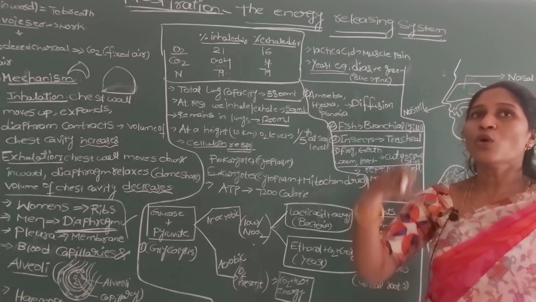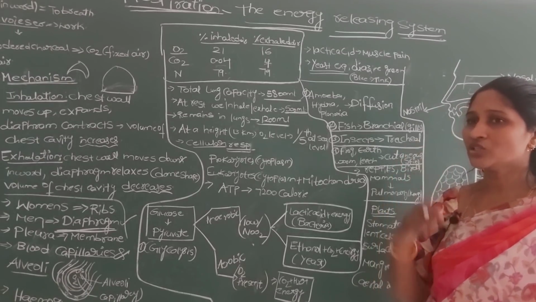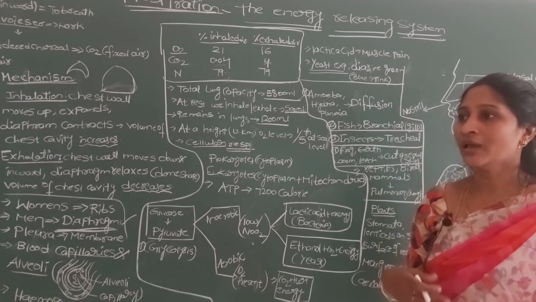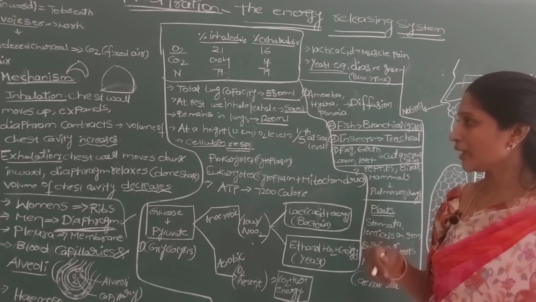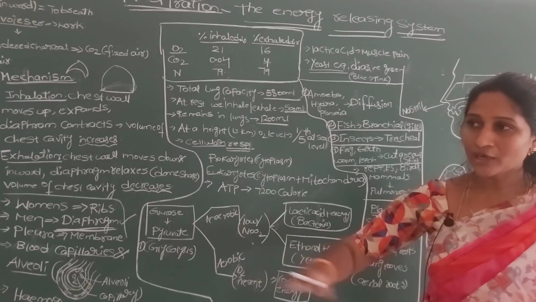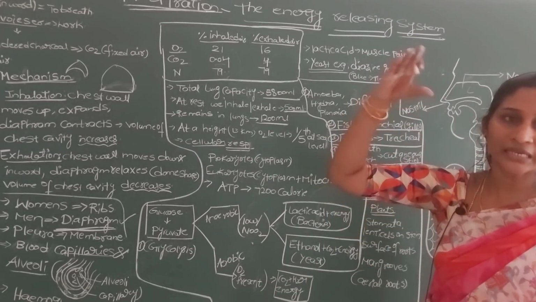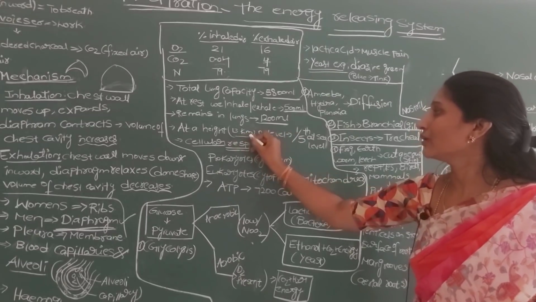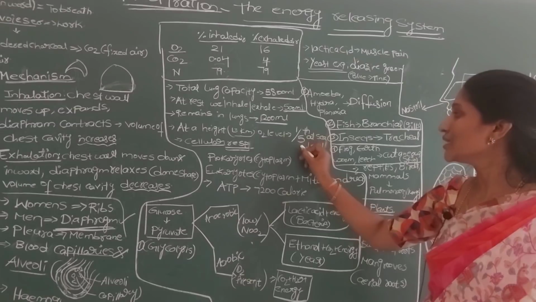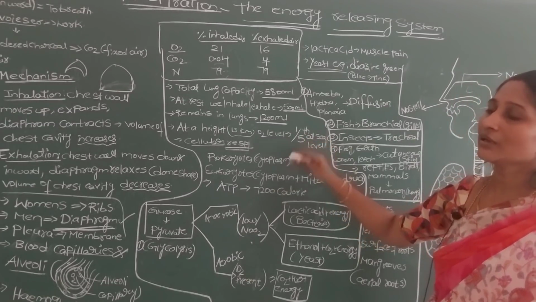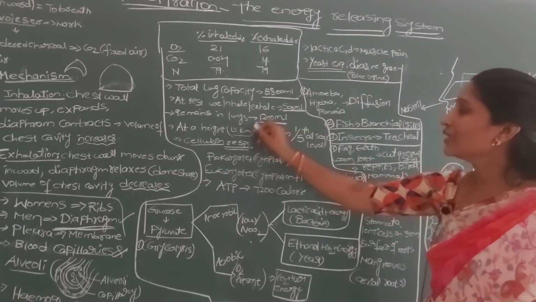And if you go to heights, for example, if you climb a hill region, obviously after some time you feel very thirsty and you suffocate. What's the reason behind it? Compared to sea level, if you go to a height, the concentration of oxygen decreases. From sea level, if we go 13 kilometers high, the oxygen level is 1/5, only 1/5 of the oxygen is present at 13 kilometers high.